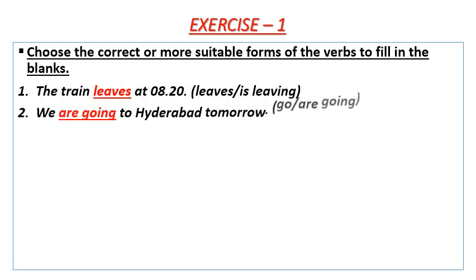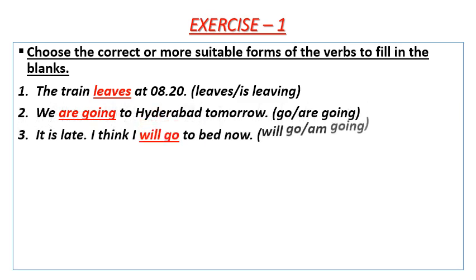Number 2. We dash to Hyderabad tomorrow. Answer is are going. Here, the present continuous tense is used to talk about people's plans or arrangements for the future. Number 3. It is late. I think I dash to bed now. Answer is will go. Here, simple future tense is used when we decide to do something at the time of speaking.